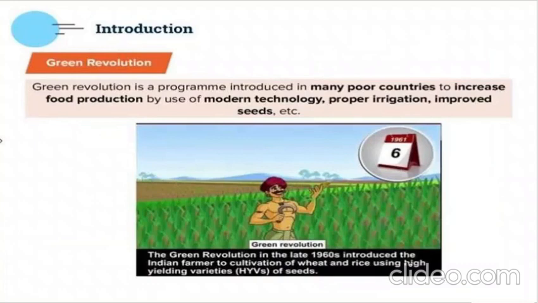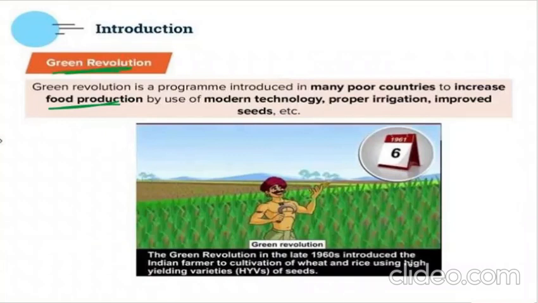So, with this came the Green Revolution. Green Revolution, as the name says, green. It revolves around irrigational purposes. The Green Revolution is a program introduced in many poor countries to increase food production by the use of modern technology, proper irrigation, improved seeds, etc. Now, you remember in the Palampur chapter, we studied that the farmers were using HYV seeds and modern farming methods. How did they get to know? That was from the Green Revolution itself.